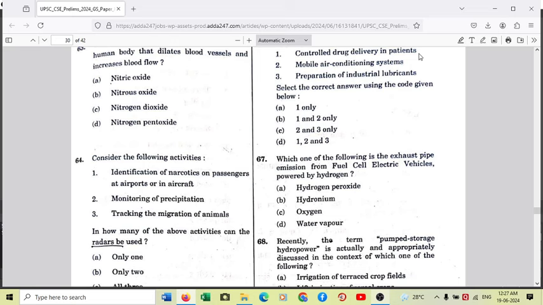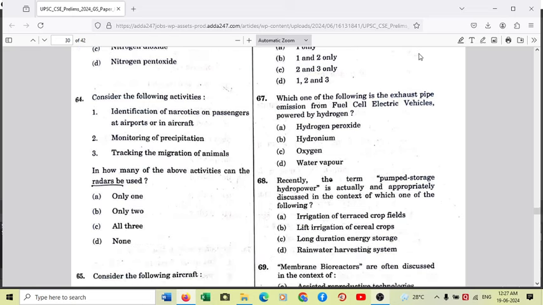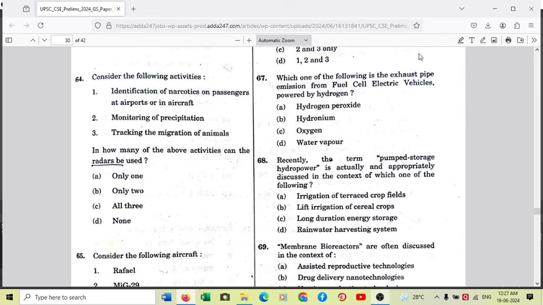Okay, so 67 answer is D. Question number 68. Recently, the term pumped storage hydropower is actually and appropriately discussed in the context of which one of the following? So, foremost thing is, what is a pumped storage hydropower? This is a recent concept in hydropower production. So what is pumped storage?